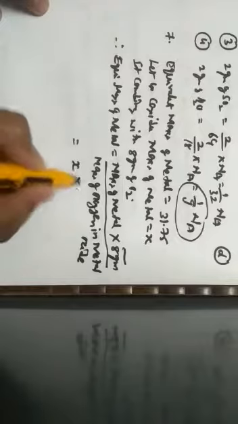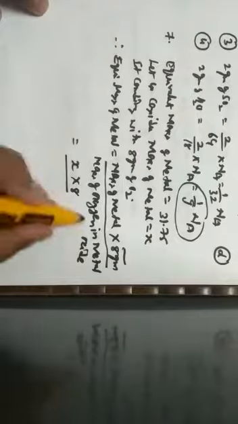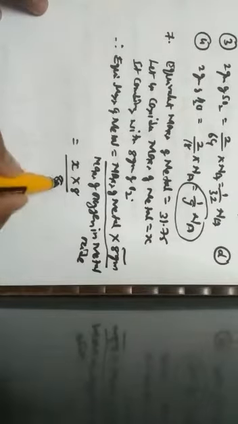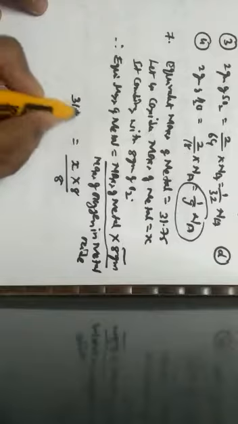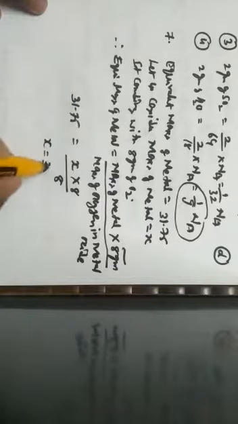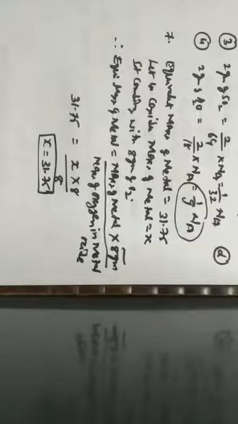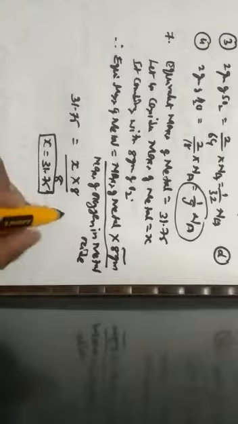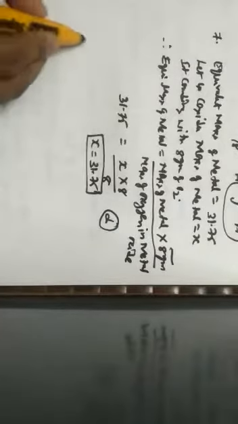X. So it has to combine with 8 grams of oxygen. Mass of the oxygen in oxide is how much? That is also 8 grams. Equivalent mass is how much? 31.75. Therefore it implies that the value of X is 31.75 grams, which is nothing but the mass of the metal, given by option D. Next one, question number 8.